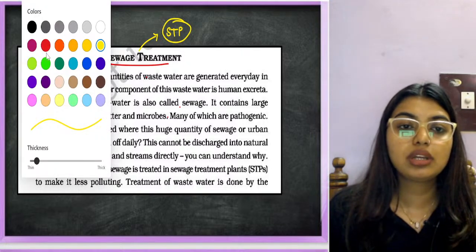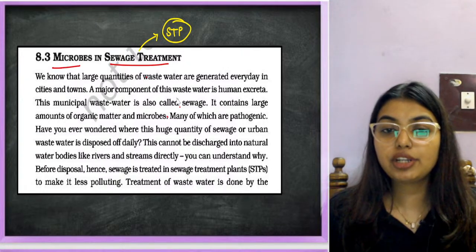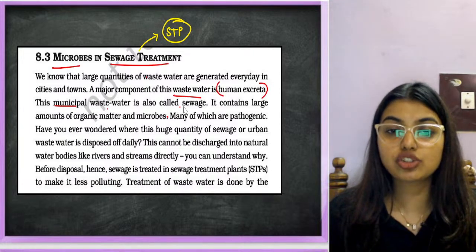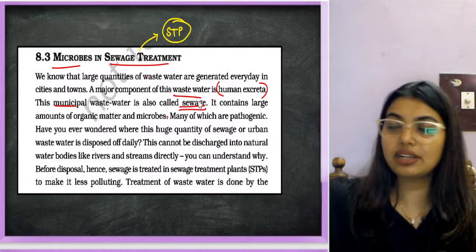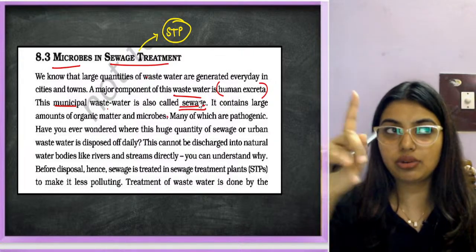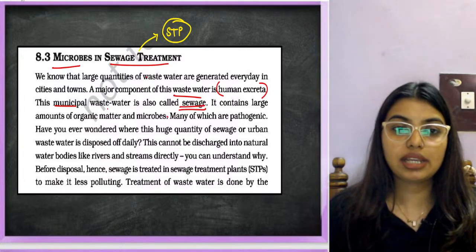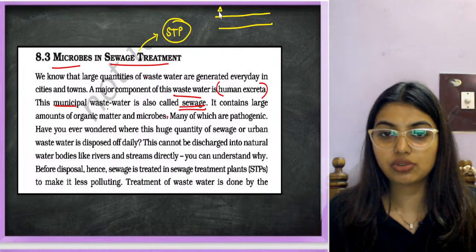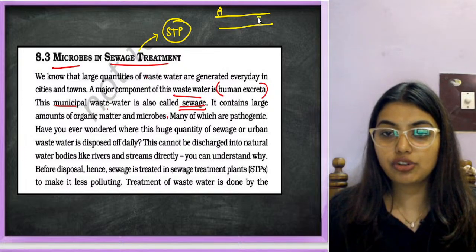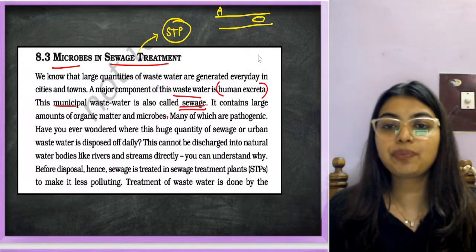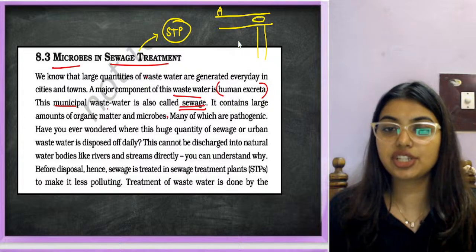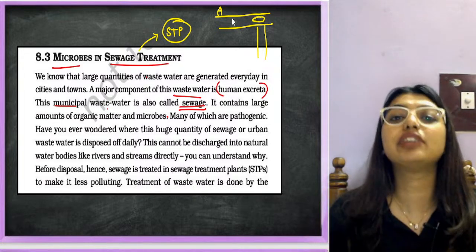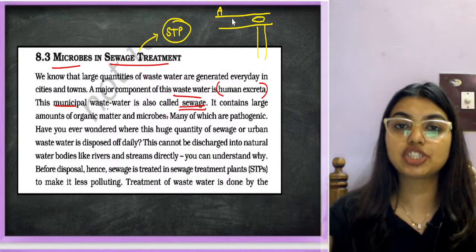Okay, now how does this work? A major component of wastewater is human excreta. This municipal wastewater is also called sewage. Now sewage is the one that runs through those sanitary tanks. If you see your road, let's say this is one road where your house is. On this road you will be able to see one sanitary tank. Then from this road there will be one more connection, and in another road there will be a sanitary tank. So inside the sanitary tank, what is there? Sewage water is there. That is the water that goes from our kitchen and washrooms.